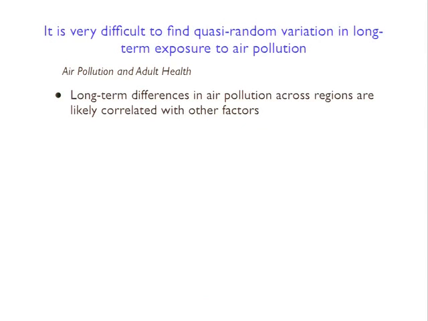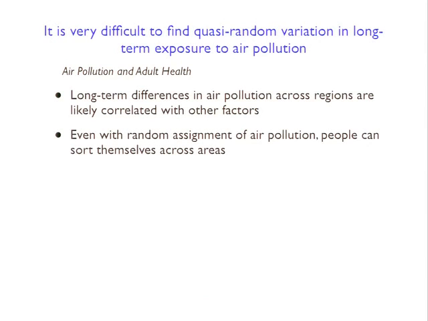And even if you thought about randomly assigning air pollution to different areas, it turns out you'd still have the problem, right? Because people can sort themselves in and out of areas. So let's say we started off back in the 1790s or something when the US had just started. And even though I don't think they really knew about randomized controlled trials back then, let's pretend they did. And they were like, okay, we want to figure out the effect of air pollution on long-term health, even though they also didn't know about air pollution back then. And so we're going to randomly assign certain states to have high pollution levels and randomly assign other states to have low pollution levels.